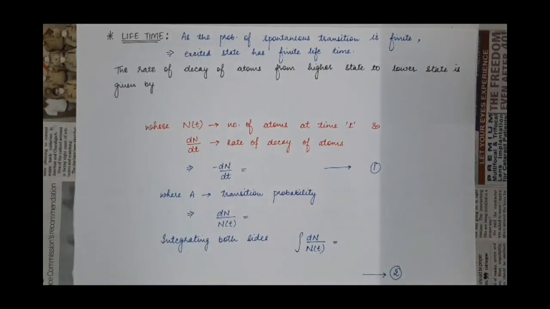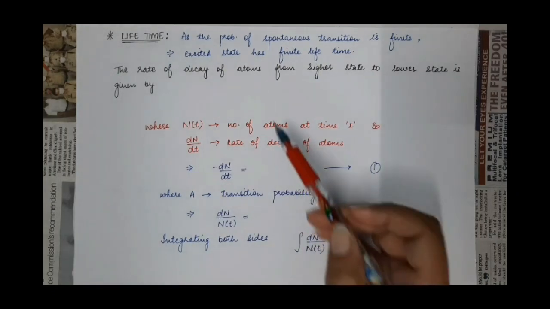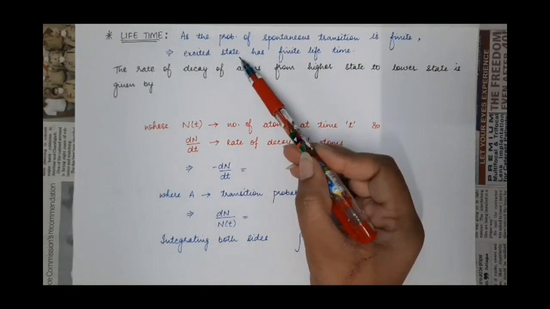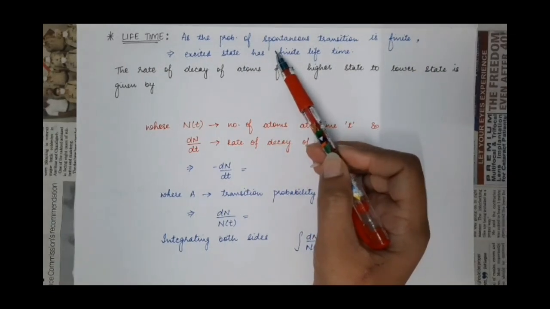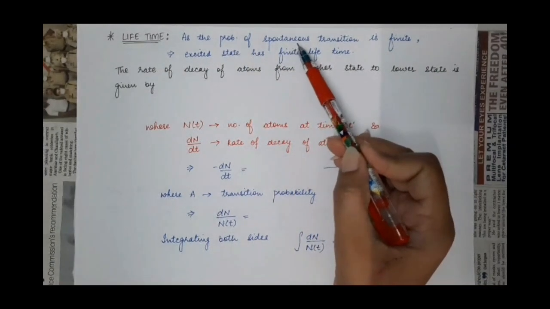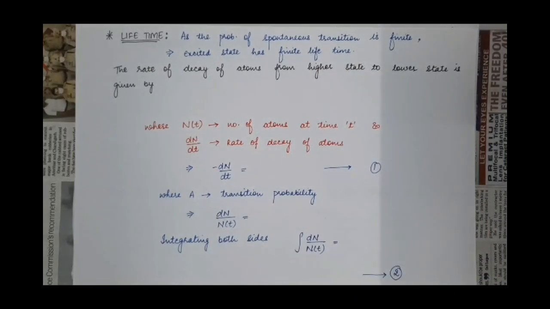So our next topic of syllabus is lifetime. What is the lifetime of the excited state? Or you can say the lifetime of an electron or atom in the excited state. So we'll discuss that. As the probability of spontaneous transition is finite, because of this finite value, the lifetime of the excited state is also finite.